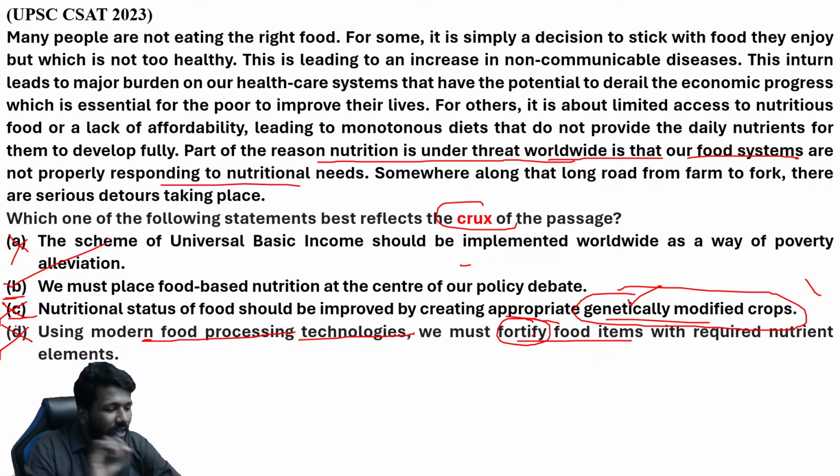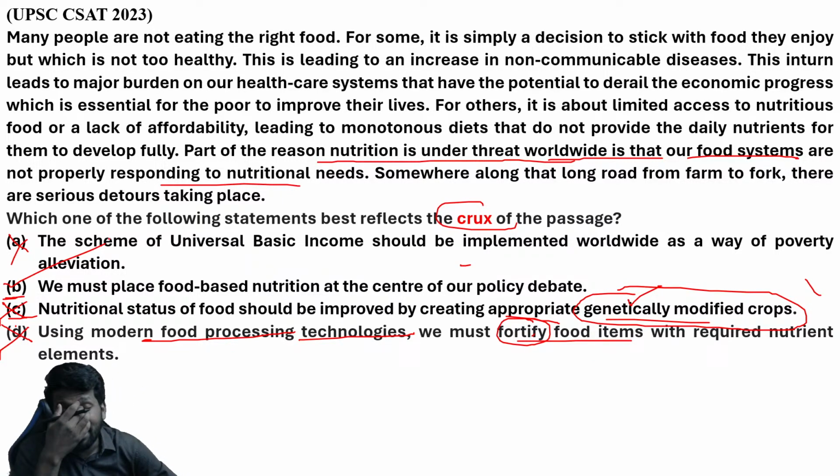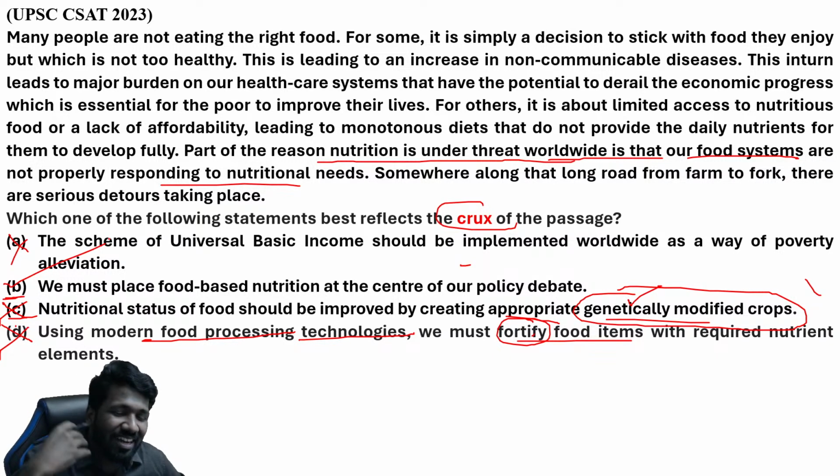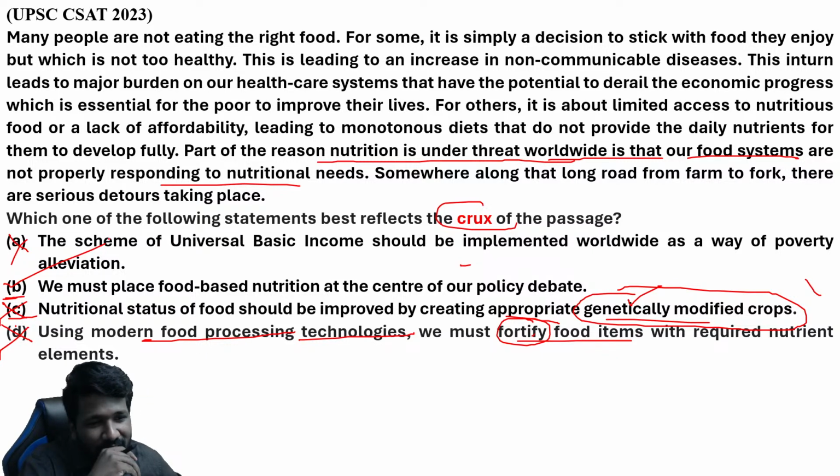So it is very clear now. I say the power of negative thinking. We always say the power of positive thinking, right? But I will say the power of negative thinking is important in comprehension. Instead of finding the right answer, it is better to find the not right answer. Find the problem or find which option cannot be the answer. That is the power of negative thinking.